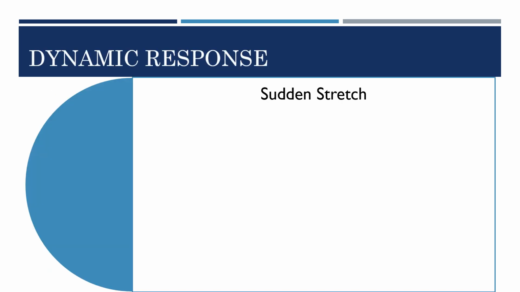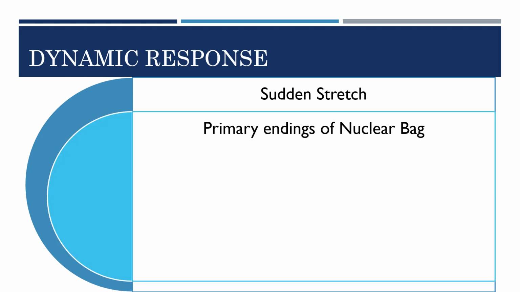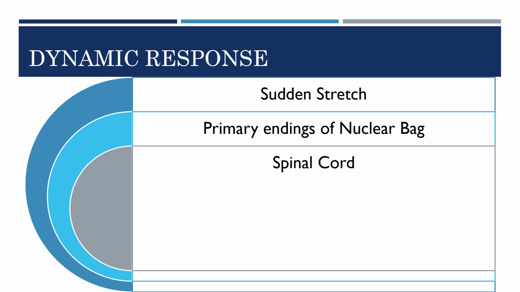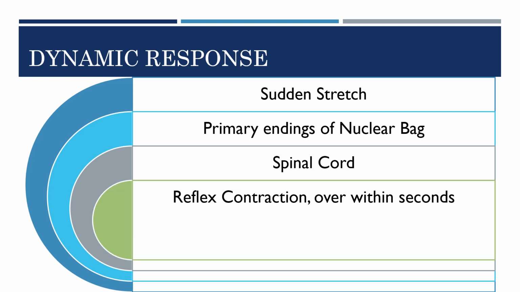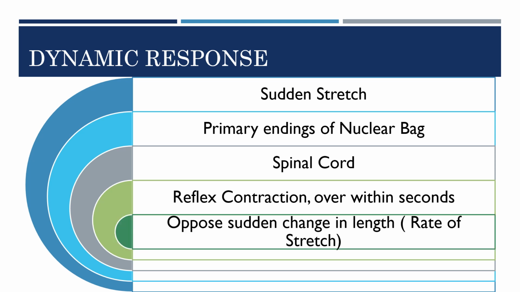Dynamic response: it responds to a sudden stretch through the primary endings of the nuclear bag. So it transmits very strong signals to the spinal cord. So there will be a reflex contraction within a second. So it opposes a sudden change in the length, that is, the rate of the stretch.